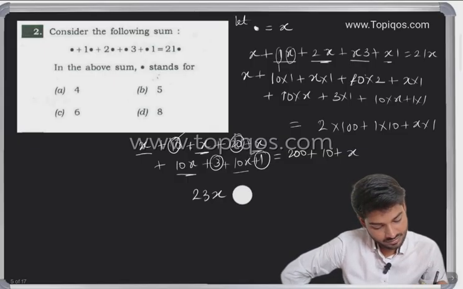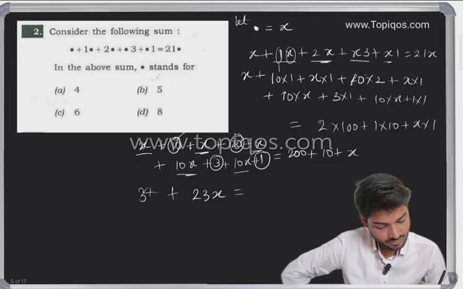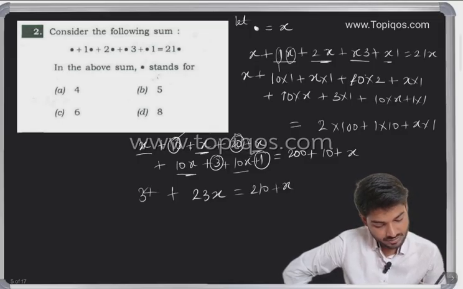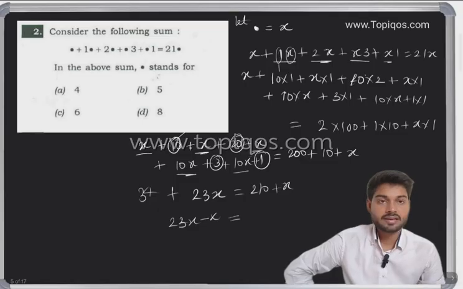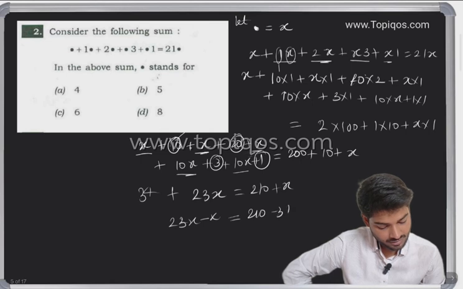Just a second, I'll write this side. So plus 34. Okay, so it would be 210 plus x. So if x would become this side, it would be 23x minus x, and then 210 minus 34.